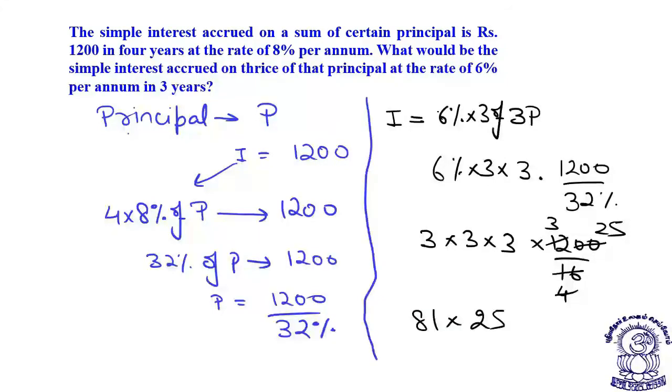I know 80 into 25 is 2000, so 81 into 25 will be 2025. So the required simple interest here is 2025, my dear students.